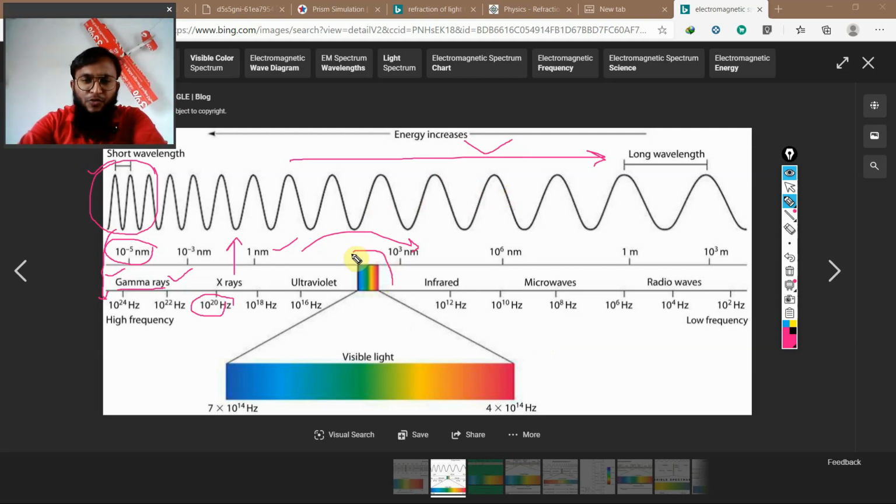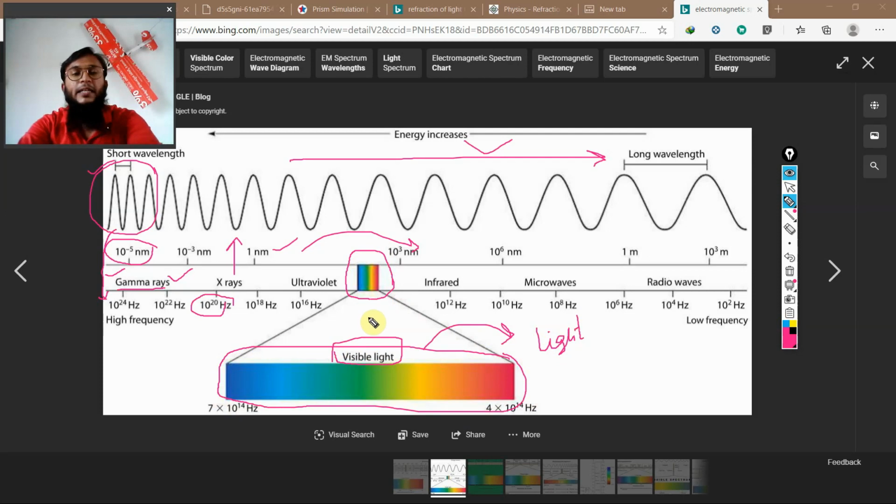This section of the electromagnetic spectrum, which is visible to us as colors, is what we call light. Why do we call it light? Because these are the colors, the thing which is visible to us. So we generally call it visible light or visible spectrum. What do you call it? Visible light or visible spectrum.